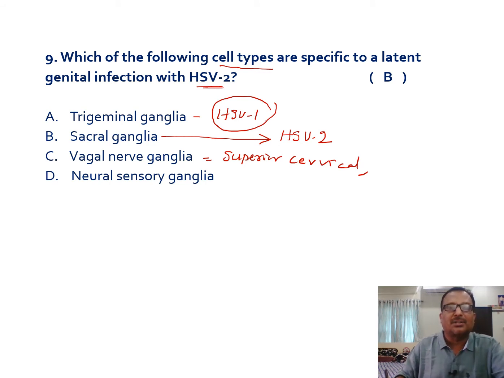And the next one is a neural sensory ganglion. In this sensory ganglion, the latency will be maintained by varicella zoster virus. So the varicella zoster virus mainly maintains latency in the neuronal cell ganglion.